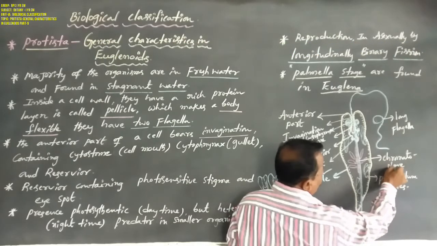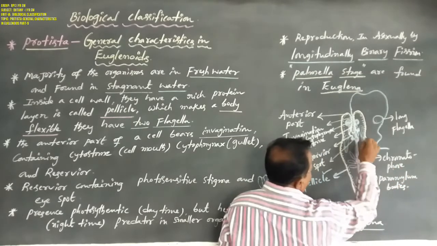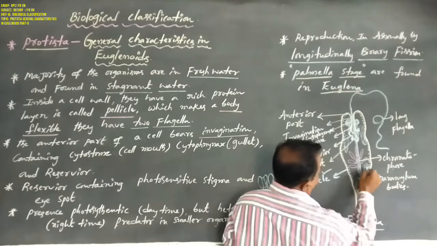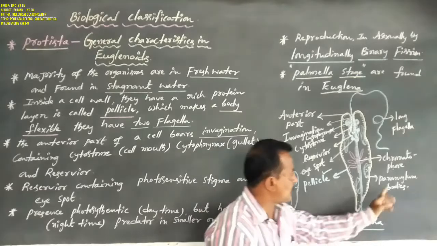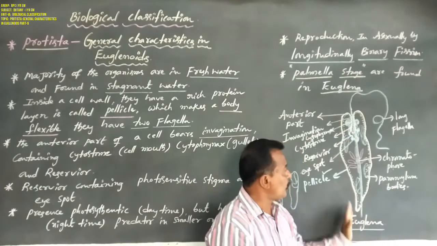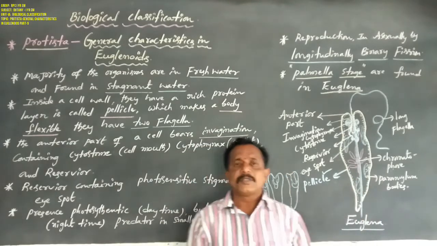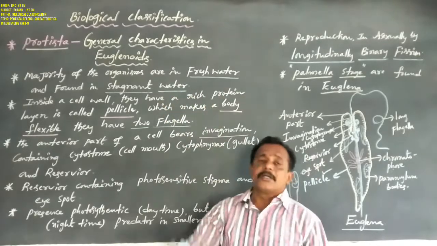So the chromatophores make its own food materials. And this Euglena also contains some paramylon bodies. This is a Euglena diagram. So this is about general characteristics in Euglenids.